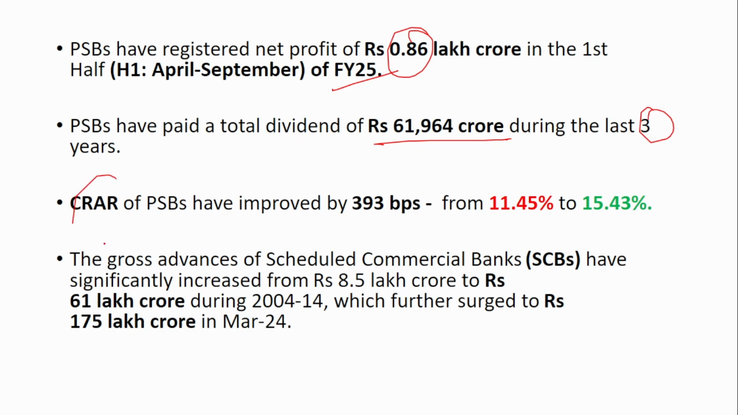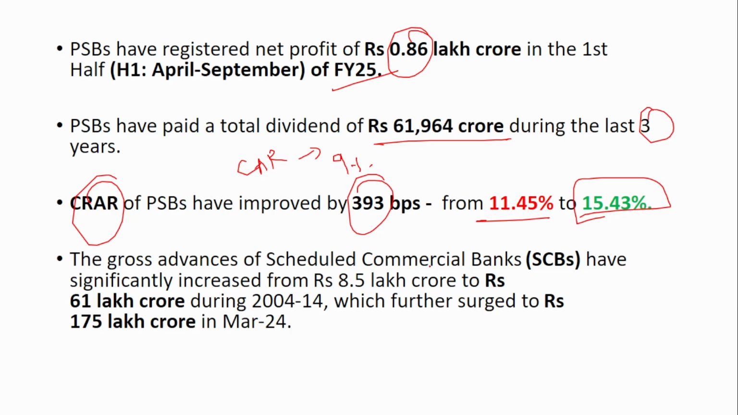And the capital risk adequacy ratio of the public sector banks has improved by 393 basis points from 11.45% to 15.43%. We know that the capital adequacy ratio that has to be maintained by the public sector banks as per the RBI norms is 9%. And now the banks are maintaining 15.4%, which is very, very comfortable.